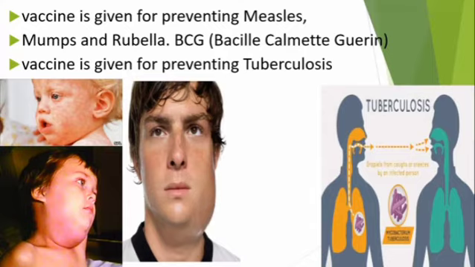This vaccine is given for preventing tuberculosis, the TB disease. For newborn babies, doctors advise taking the vaccines at particular times. The BCG is a very important vaccine for newborn babies.